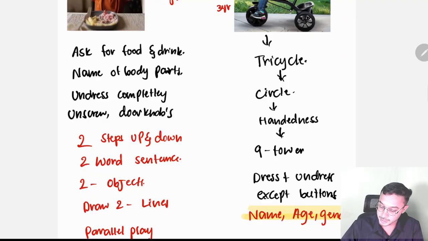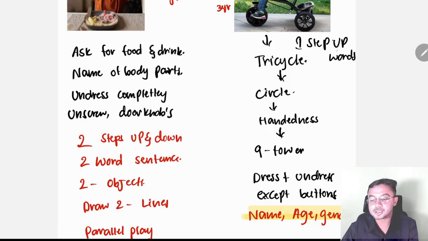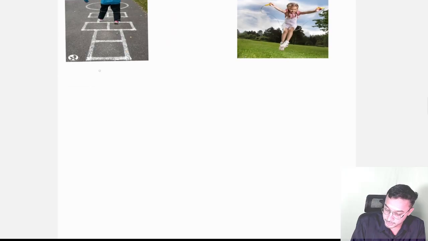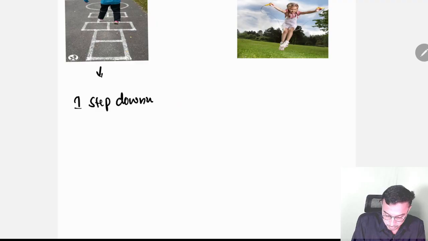Here 1 step upwards. So the baby is moving 2 steps upwards and downwards in 2 years and only 1 step upward in 3 years. Okay, and next 1 step downwards. So we will cover starting itself. 1 step downwards over here. Okay, this is very important.